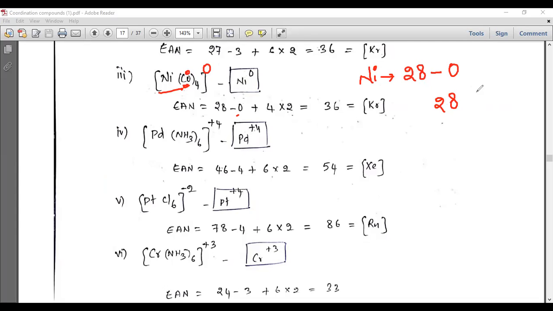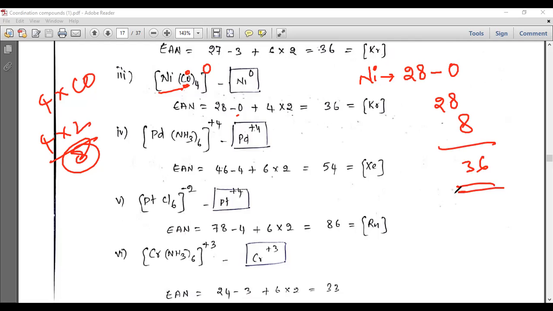Again here, 4 ligands are there, 4 carbonyl ligands. Each ligand will donate 2 electrons, that is 4 into 2, again 8 electrons. So we have to add 8 electrons, again 36 here. So see here, 28 minus 0, plus 4 into 2, you will get 36. So it is also more stable here.